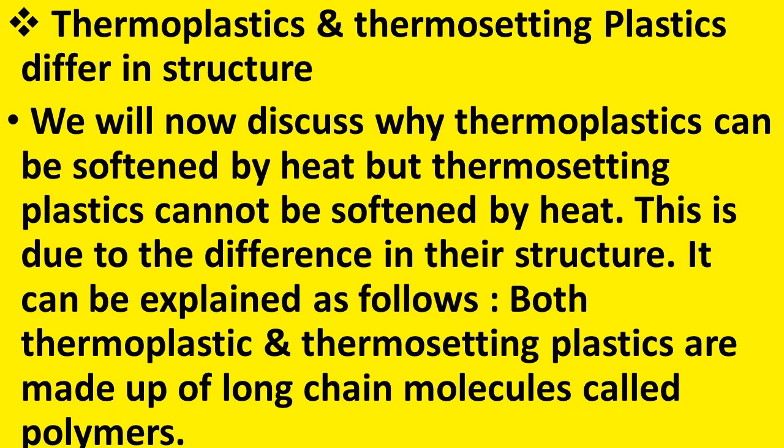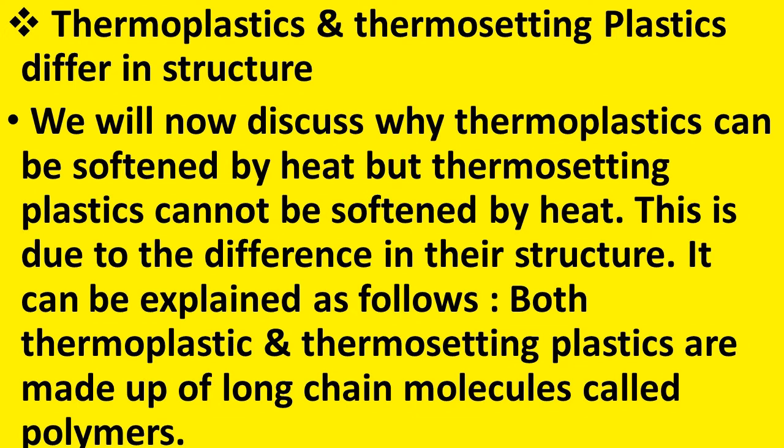Now we will discuss why different types of plastics differ in their properties. This is due to the fact that thermoplastics and thermosetting plastics differ in their structure. We will now discuss why thermoplastics can be softened by heat but thermosetting plastics cannot.